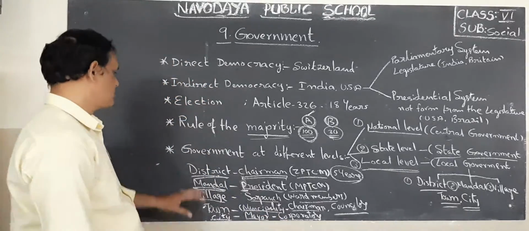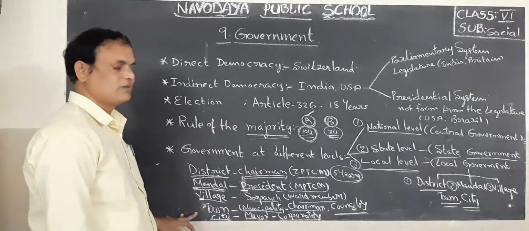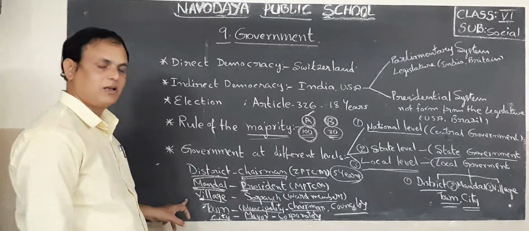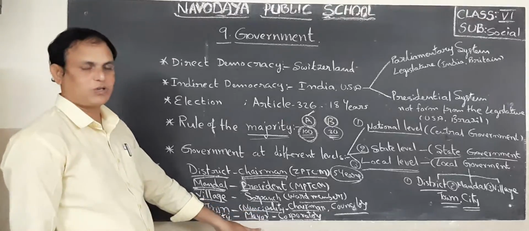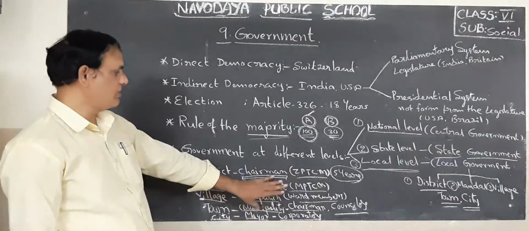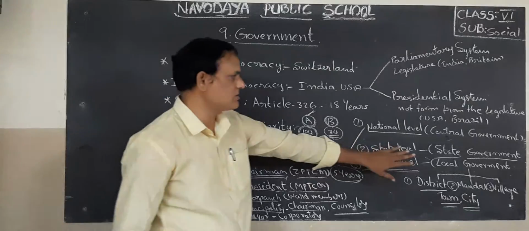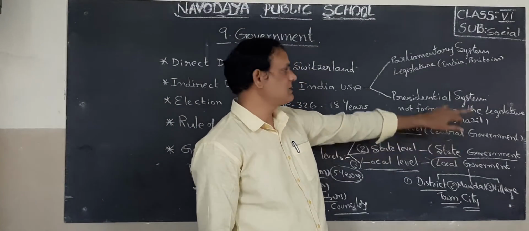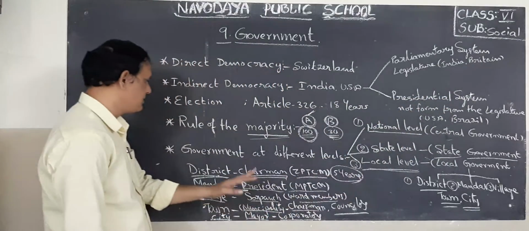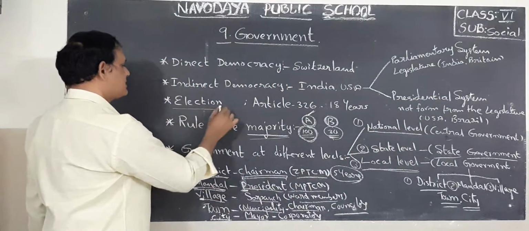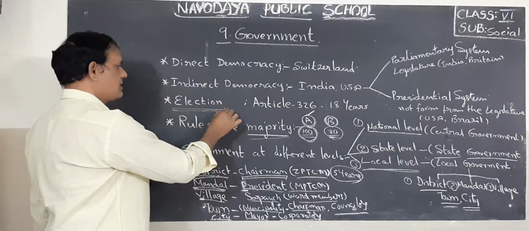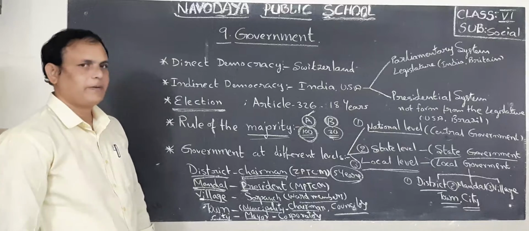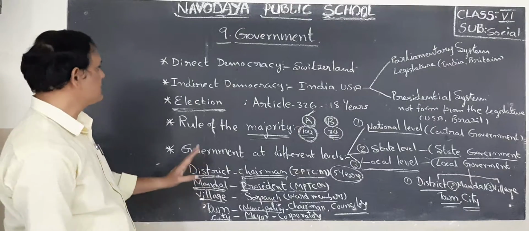So this is about the local self-government levels: district level, mandal level, village level. Apart from these 3, there are towns, municipalities and corporations, cities. Okay, children. So they will rule for 5 years. State government also rules 5 years, central government also 5 years. Okay, children. So all this procedure is conducted by election. It is called the election procedure, conducted by the election commissioner. Okay, election commissioner.